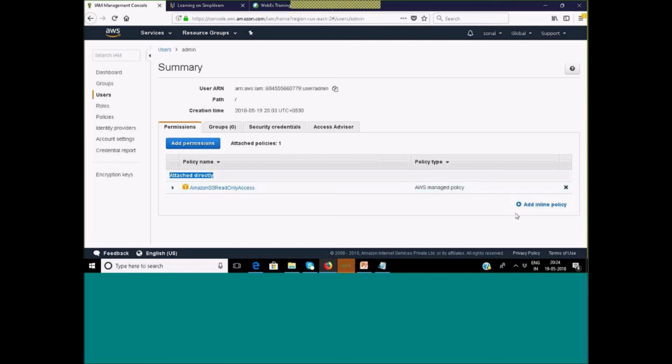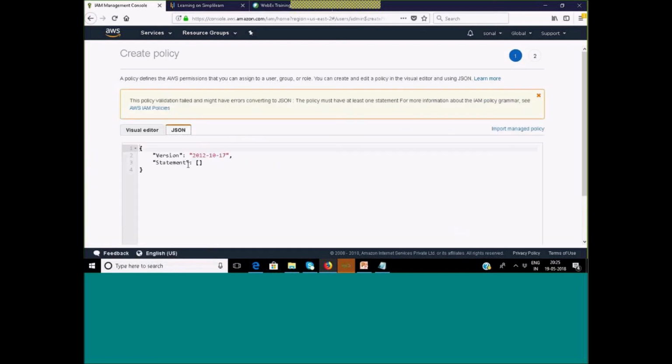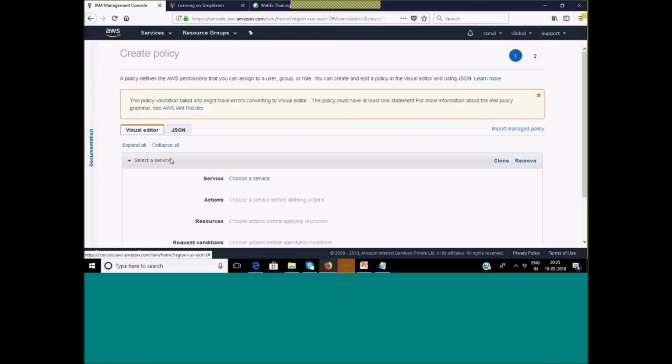Okay, now I will show you something. See, there is an option to add inline policy. So I am selecting this add inline policy. As I select that, now I can define my own policy. As I said, we have a visual editor if you are not comfortable with JSON, or you can write the policy in JSON. See, the template is created for you, and you can start putting things under the statement block. Or you can import the managed policy also. Click on import, or you can go for the visual editor.